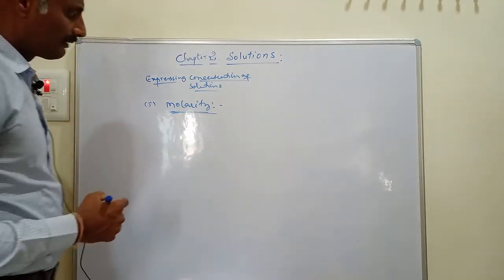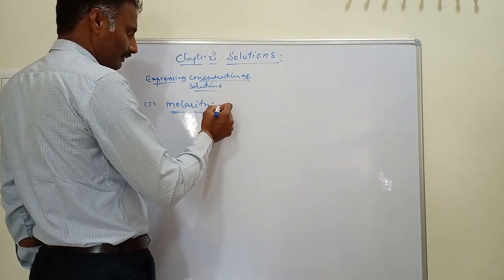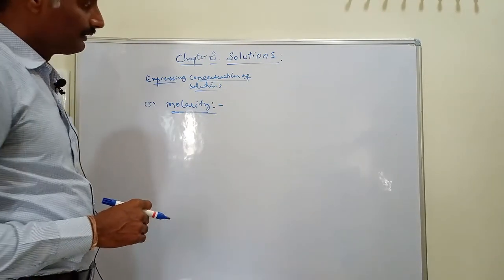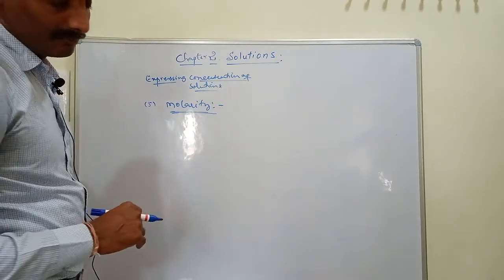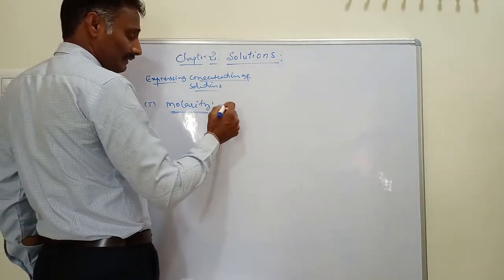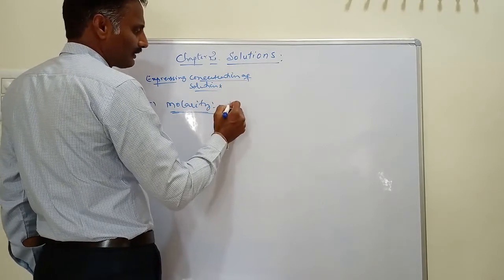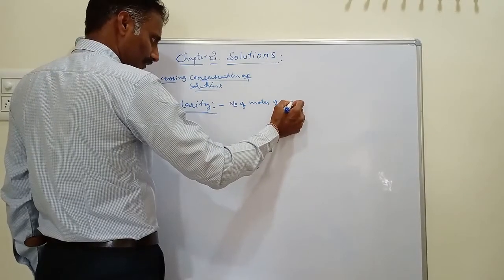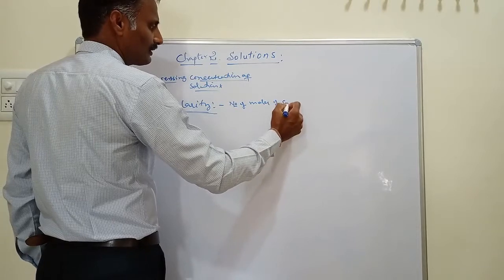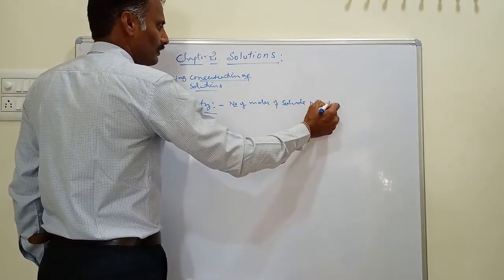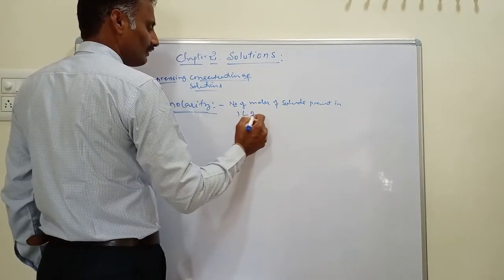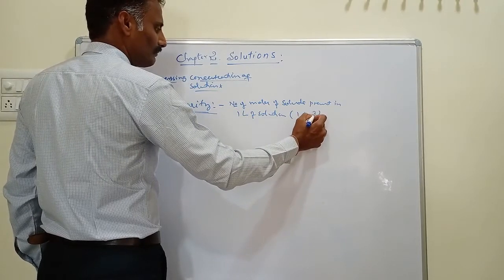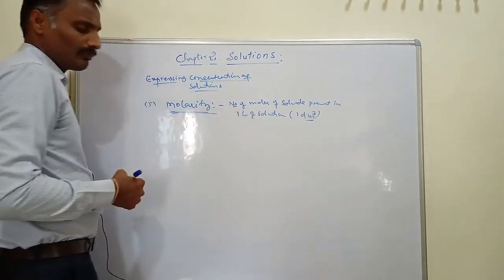And what is molarity? Molarity means the number of moles of a particular component present in 1 liter of solution. That is, molarity is defined as the number of moles of solute present in 1 liter of solution. Here the component means the solute. 1 liter of solution is nothing but 1 dm cube, 1 decimeter cube of solution. This is called molarity.